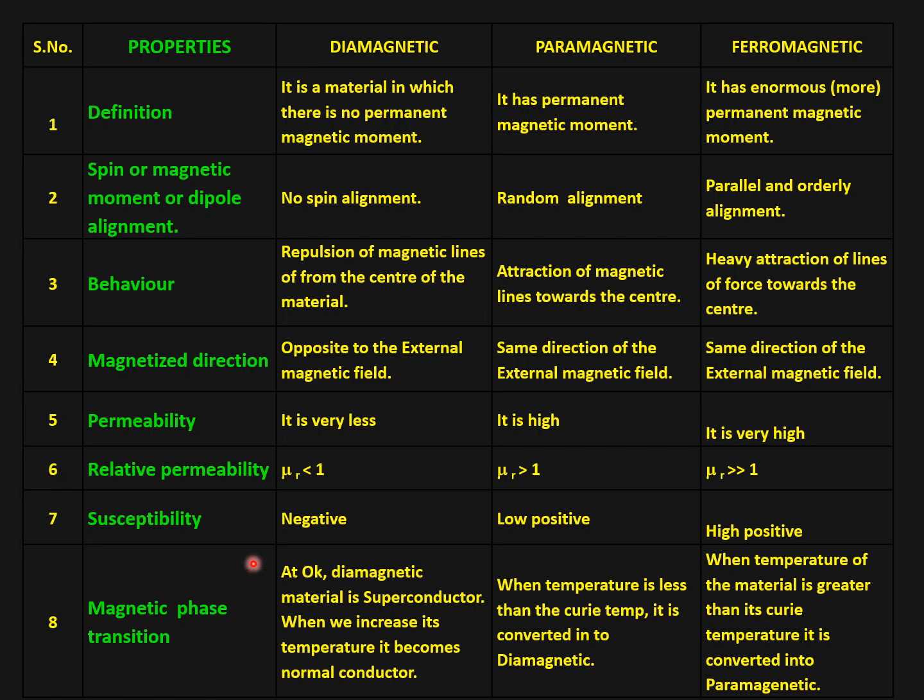The phase change transition takes place when the temperature changes. At 0 Kelvin, diamagnetic material is a superconductor, which means the resistance becomes 0 and conductivity is infinity. If we increase its temperature, it becomes a normal conductor.